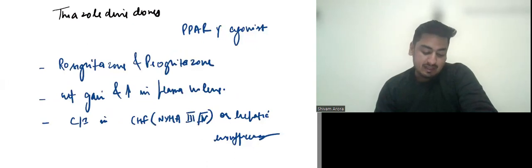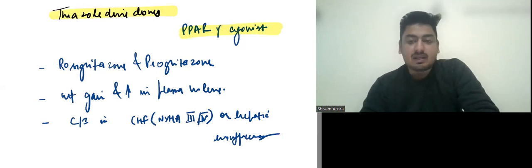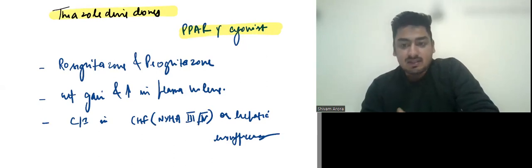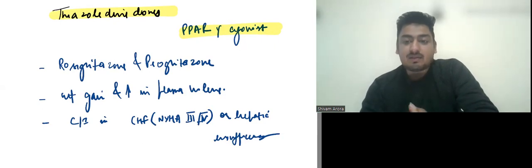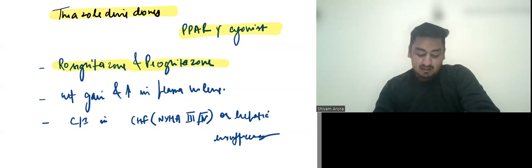We have another class of drug, thiazolidinediones. They act as PPAR gamma agonists. These are also insulin sensitizers, so they can reverse diabetes. We have another class of drug which is PPAR alpha plus gamma agonist. So you have to tell me in the comment section what that drug is and what it is used for. The examples are rosiglitazone and pioglitazone.